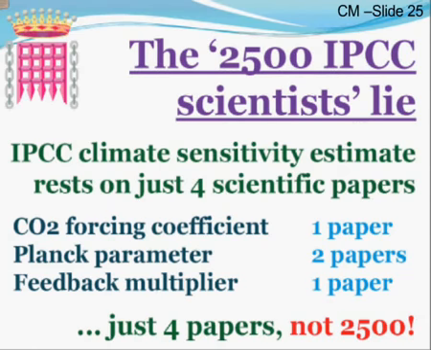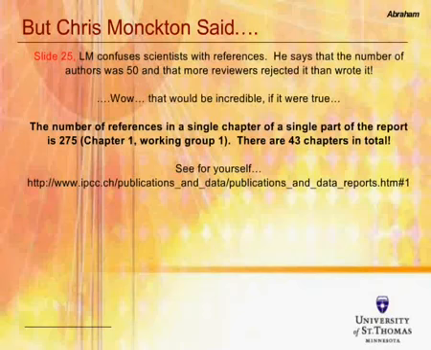I'll frame my response dealing with both. And in fact, here he references the CO2 forcing coefficient, Planck parameter, and feedback multiplier. So let's investigate. Just to recap, Christopher Monckton seems to be confusing scientists with references.